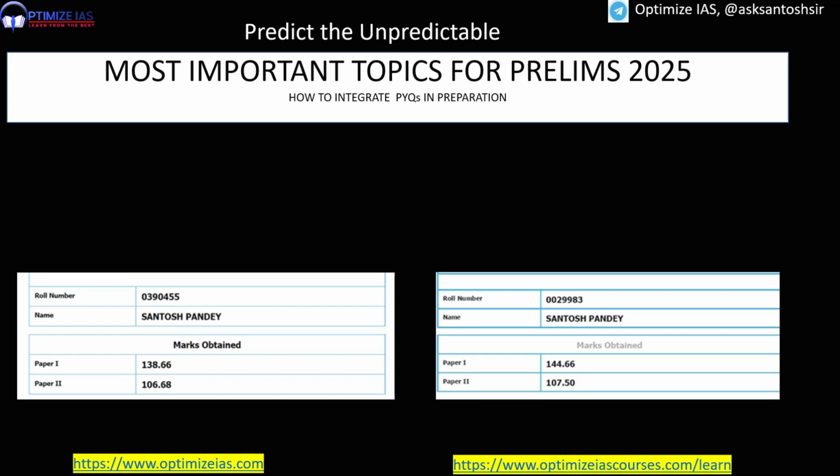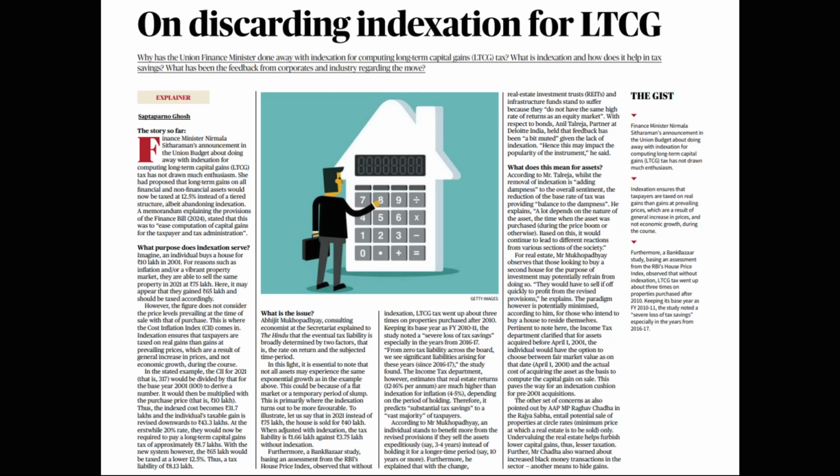So guys, today I have one very important topic from the subject of economy. Let us see. In the recent budget, we have seen that the finance minister has done away with the indexation benefit which is there in the computation of long-term capital gains tax.